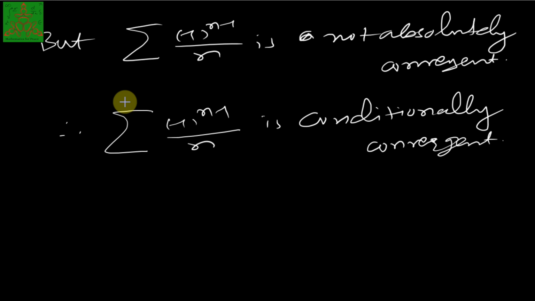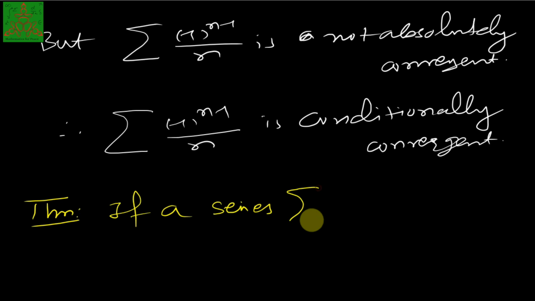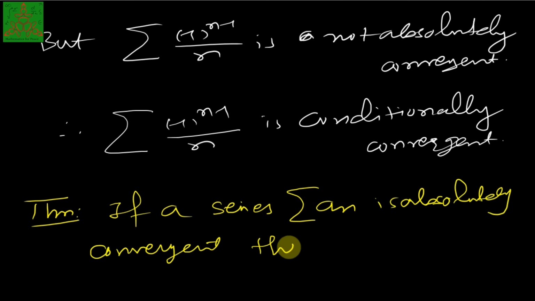However, we have one theorem which says that absolutely convergent implies convergence. That means we have a very important result, and we are not discussing the proof of that, which says that if a series summation of an is absolutely convergent, then the summation of an is convergent.